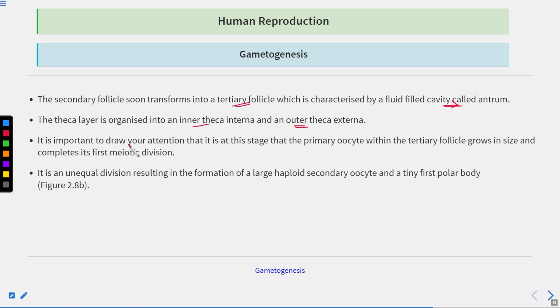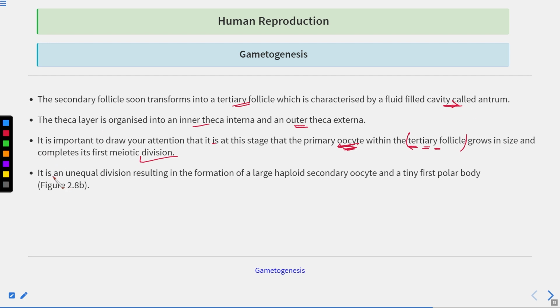Now, it is very important to draw your attention that it is at this stage that the primary oocyte within the tertiary follicle grows in size and completes its first meiotic division. Clear? So when the tertiary follicle is formed from the secondary follicle, then the primary oocyte present within it starts dividing. Earlier, the primary oocyte was arrested in the prophase 1. So when the tertiary follicles are formed, the primary oocyte grows inside and completes its meiotic division.